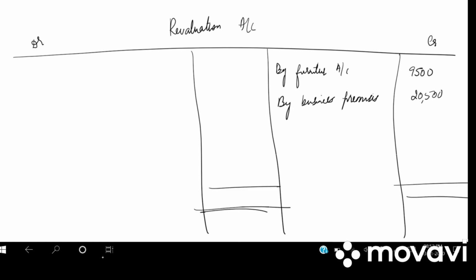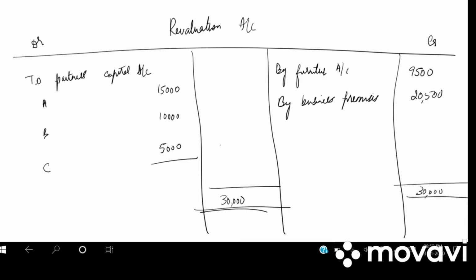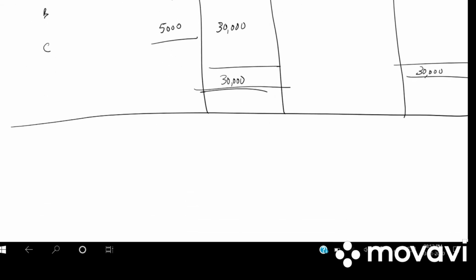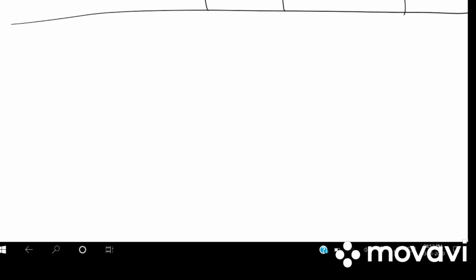So what is the total? 30,000. This 30,000 will be transferred to partners' capital account in their old ratio: A, B, C, 15,000, 10,000, 5,000. That is 30,000. After we have done with the revaluation account, next is to do the partners' capital account.